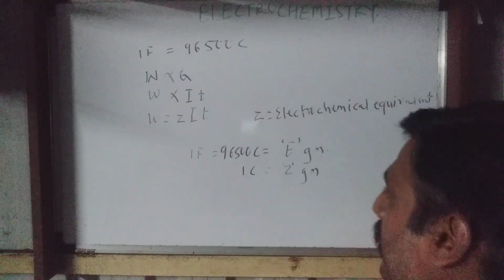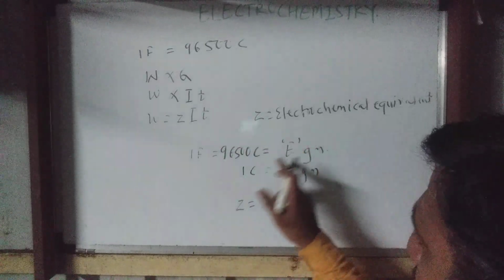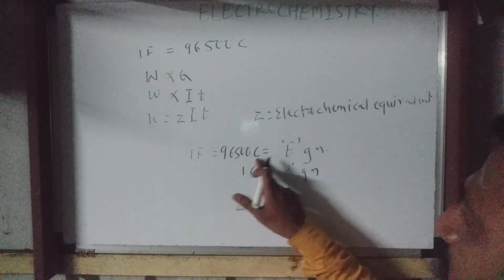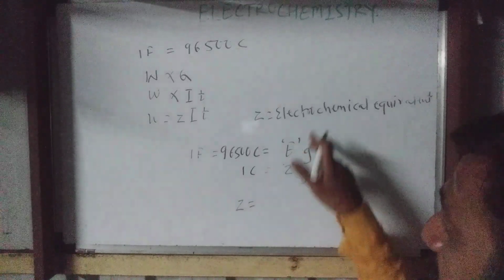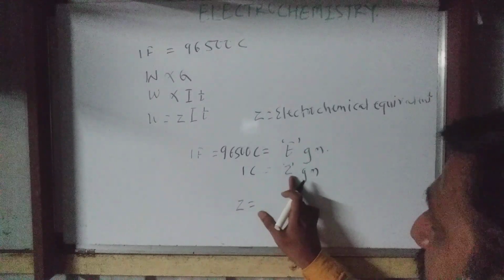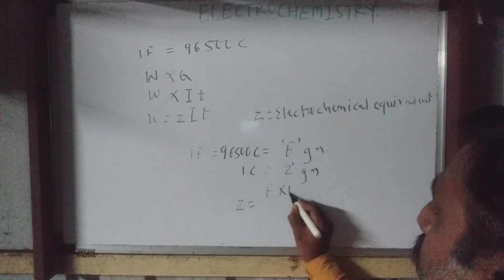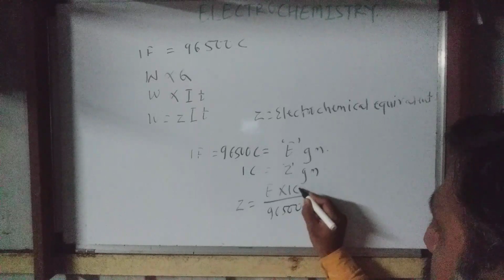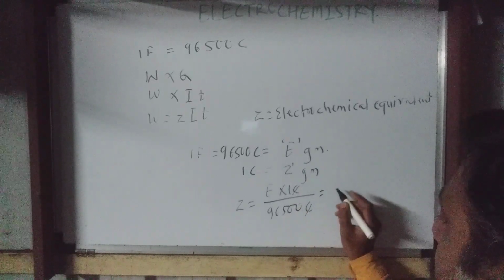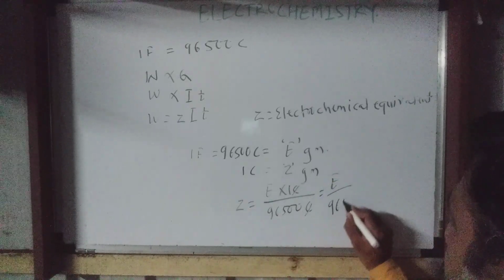Okay, so now students, what is Z? Can you tell me by cross multiplication? 96,500 coulomb corresponds to E gram, 1 coulomb corresponds to Z gram. Z is nothing but the electrochemical equivalent. So what is Z? Z is equal to 1 coulomb into E, that is E into 1 coulomb divided by 96,500 coulomb. So coulomb gets cancelled. So here Z is equal to E by 96,500.